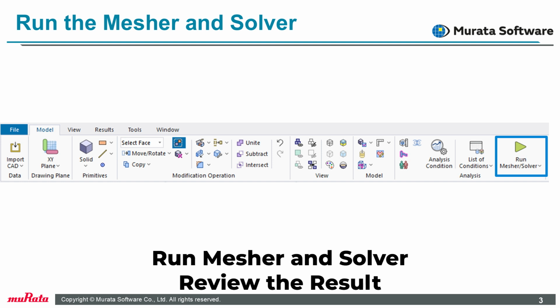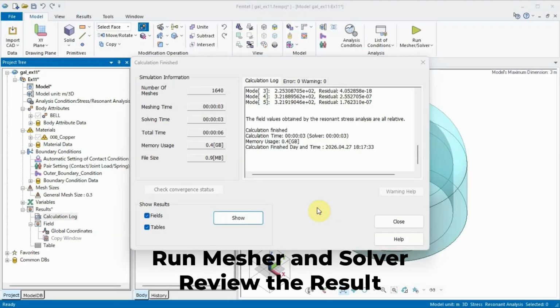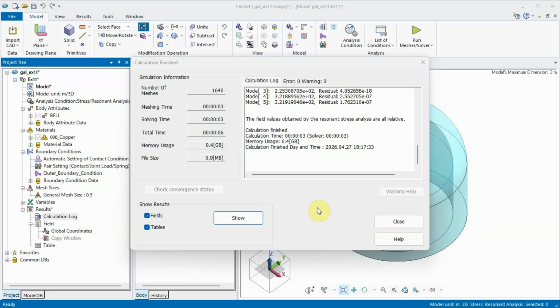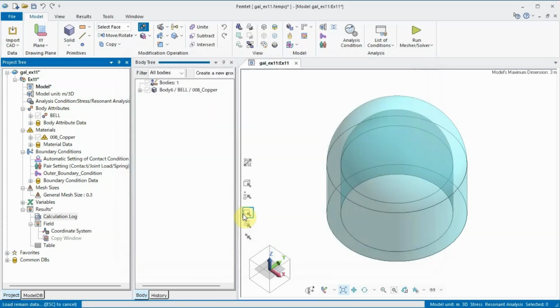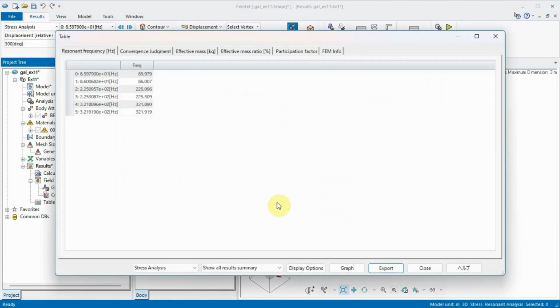Run the mesher and solver and review the results. Once the analysis is complete, you can verify the resonance frequencies of the 6 resonance modes from the table results. Since mode 0 and mode 1 are degenerate modes, they have the same frequency. The same applies to mode 2 and mode 3, as well as mode 4 and mode 5.